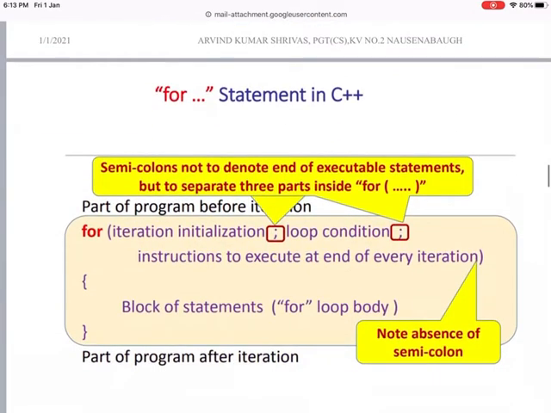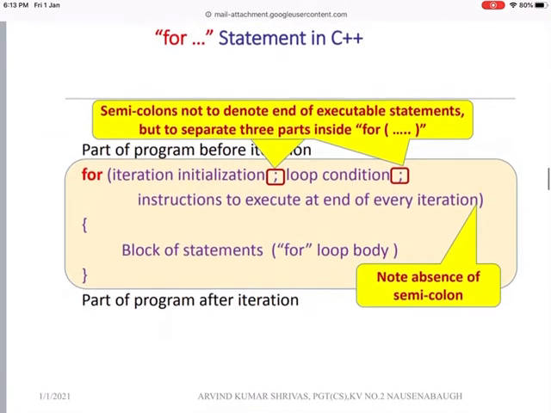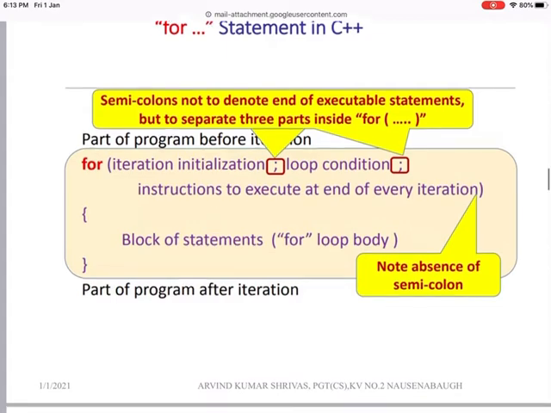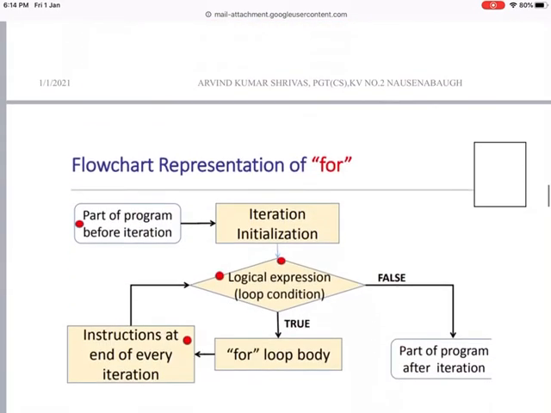Now the for statement also has different parts. Again we can discuss these things: the part of the program before iteration and the part of the program after iteration. You can see here the semicolon is not to denote the end of an executable statement, but to separate the three parts inside the for loop. In the middle of them you put the semicolon.